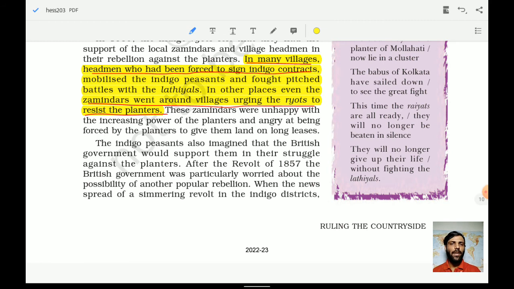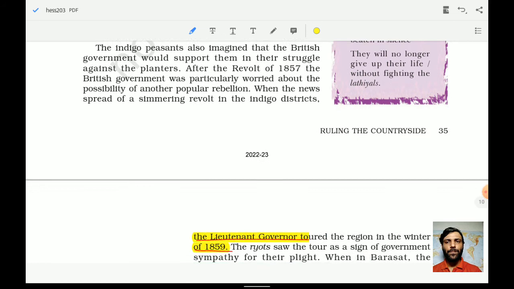If this question appears in the PCS or UPSC exam, whether in the indigo cultivation rebellion it was supported or not, then you must remember that they were supported by the village headmen and the zamindars, with the help of the lathiyals, okay.